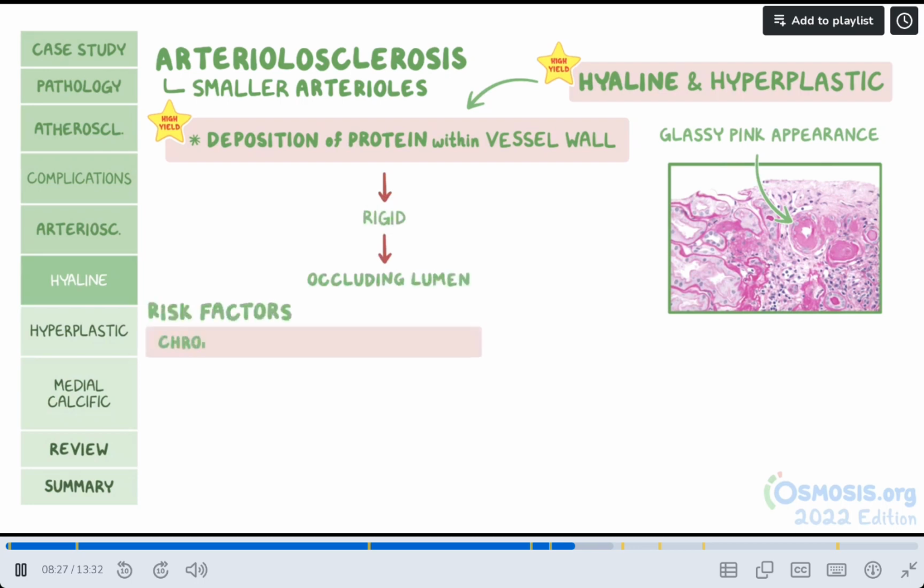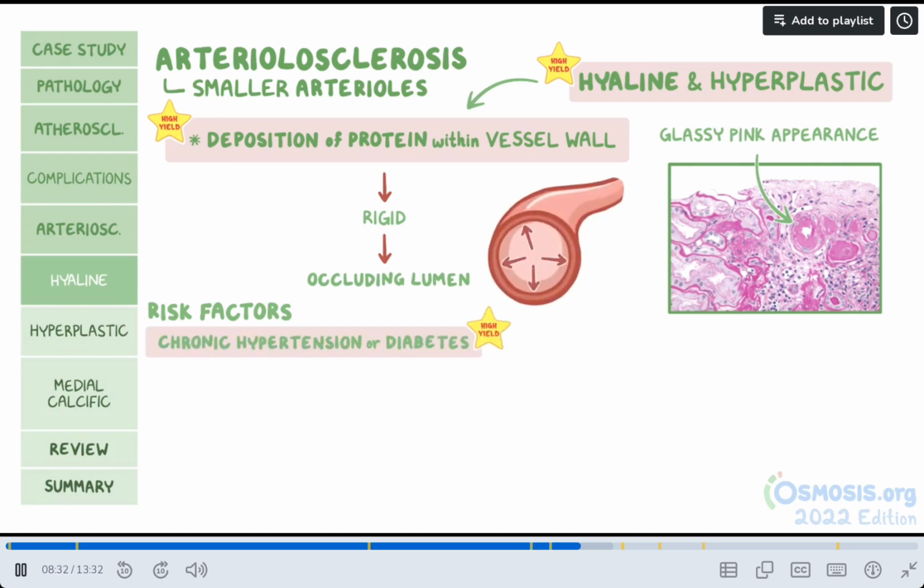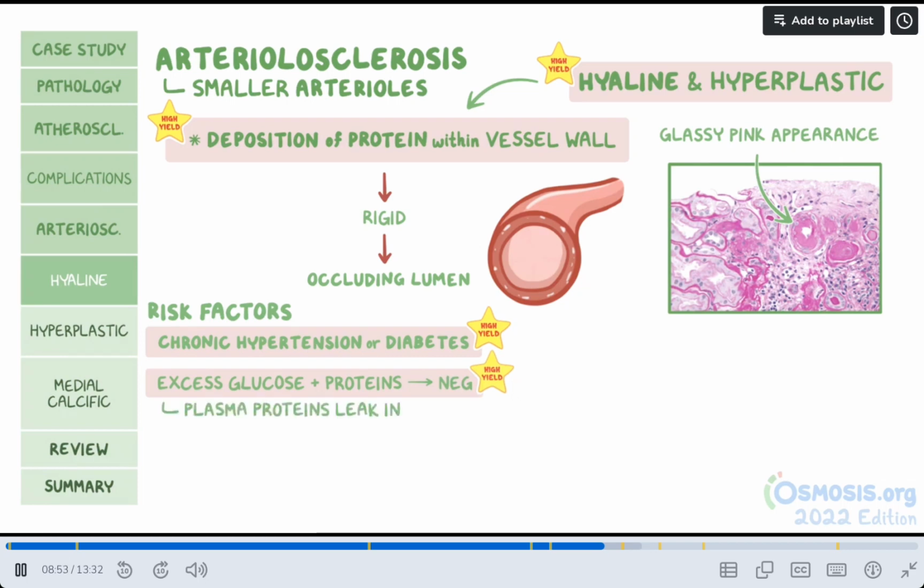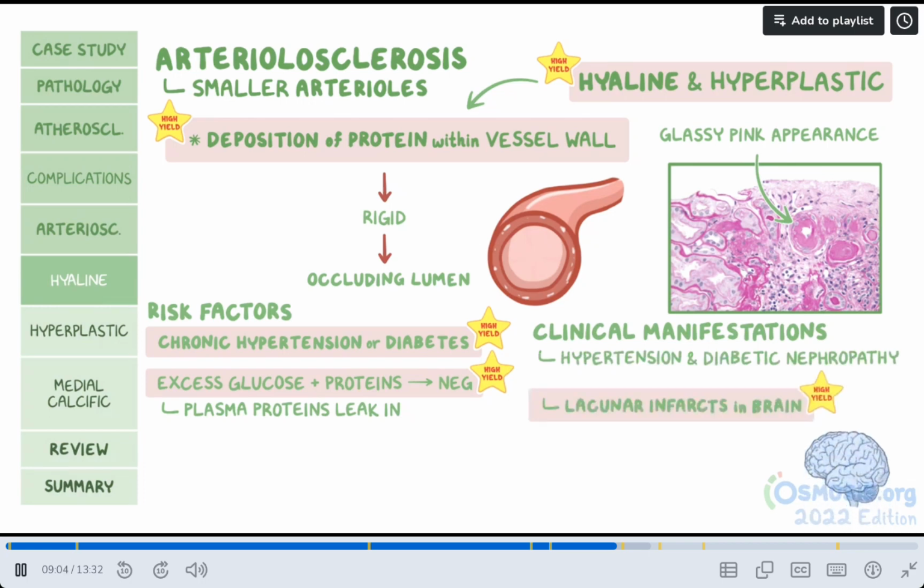Risk factors include chronic hypertension or diabetes. In hypertension, the increased arterial wall stress literally pushes plasma proteins into the blood vessel wall. In diabetes, excess glucose combines with the proteins of the arteriolar basement membrane, a process called non-enzymatic glycation. Having too much sugar in the basement membrane is not a good idea, because it can disrupt the structure and allow plasma proteins to leak in. Clinical manifestations of hyaline arteriolosclerosis include hypertension and diabetic nephropathy, as well as small lacunar infarcts in the brain.